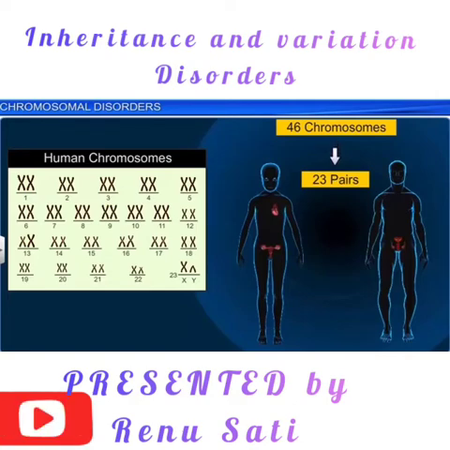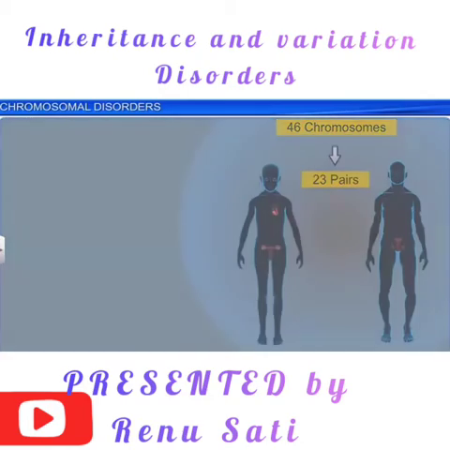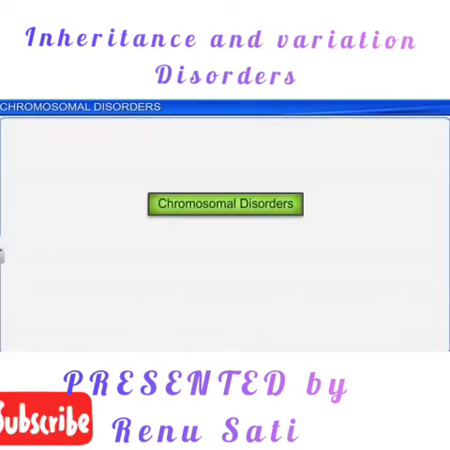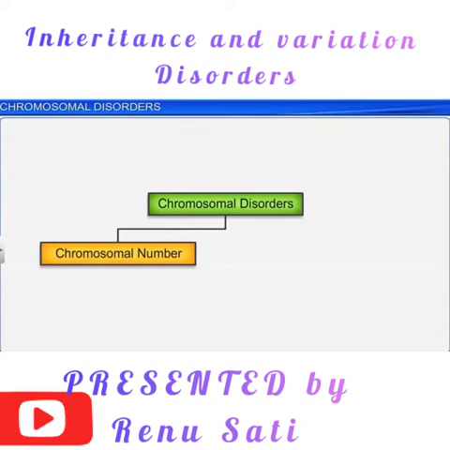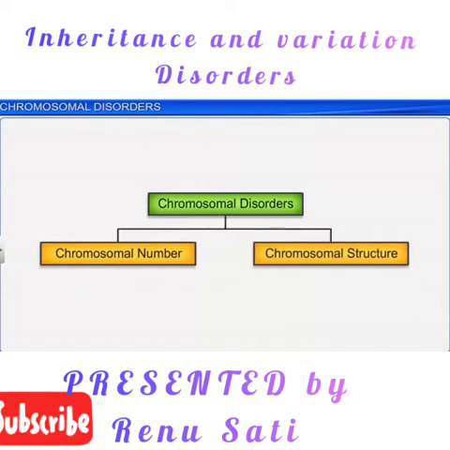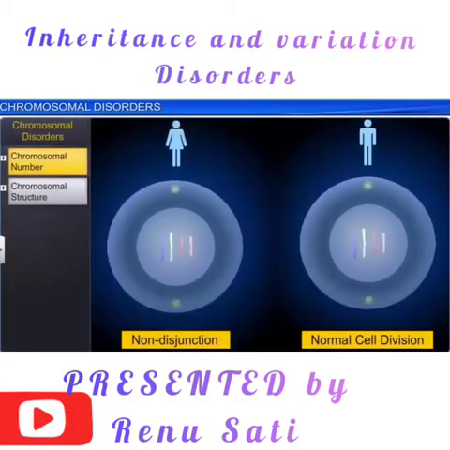Formation of 46 chromosomes or 23 pairs of chromosomes takes place. But chromosomal disorders occur when the number of chromosomes is disturbed or their structure changes. So this chromosomal number may increase or decrease, causing different types of disorders.